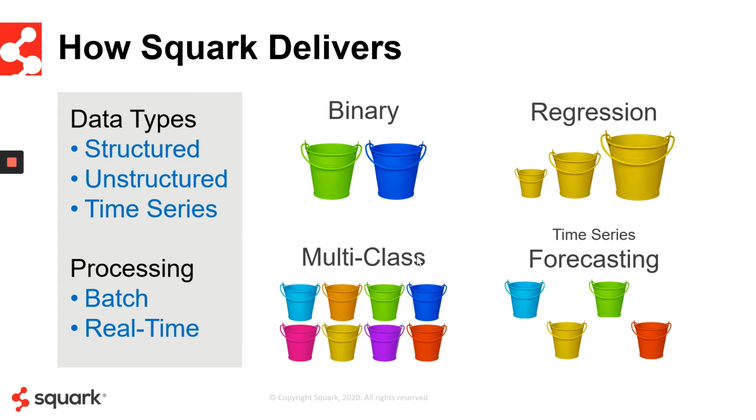So date factorization enables Squark to use dates as features for prediction. Whereas in our time series forecasting, we incorporate seasonality and autoregression using SARIMA and ARIMA and some other, both open source and proprietary, algorithms that allow us to forecast across those end periods you specify. Squark's processing can occur in batch or real time.